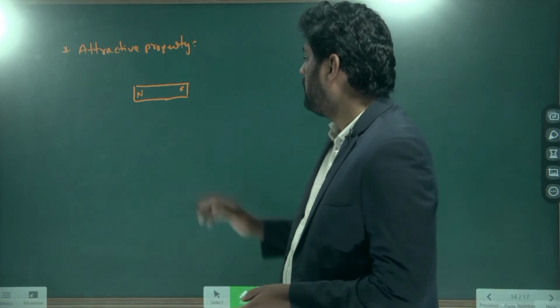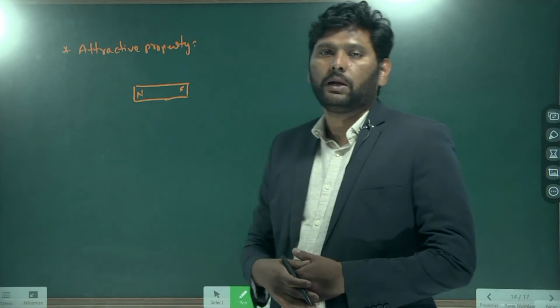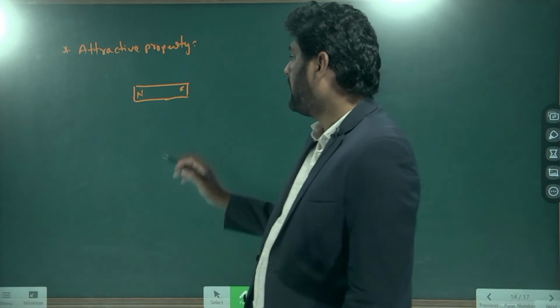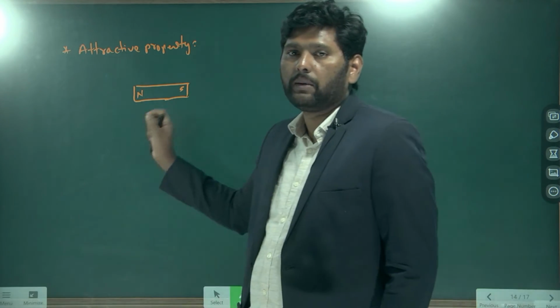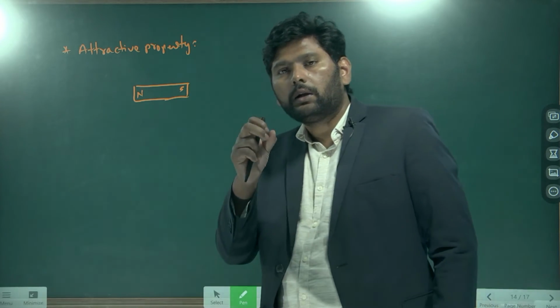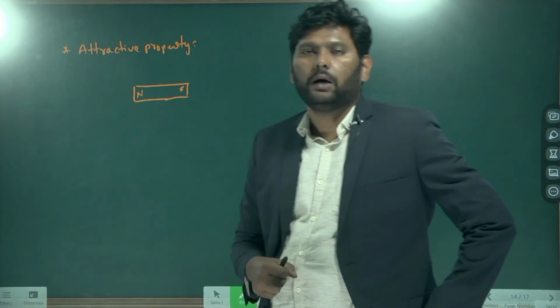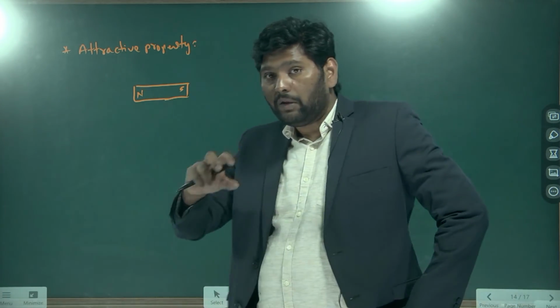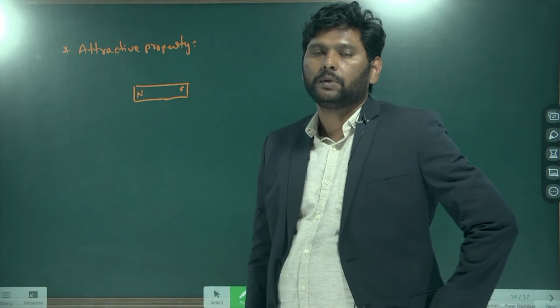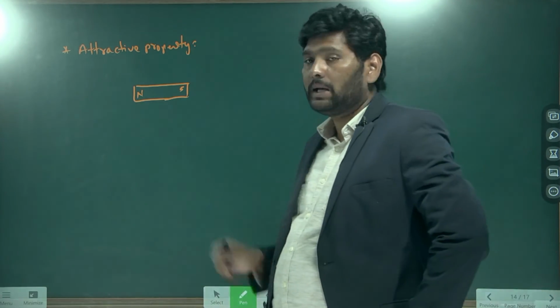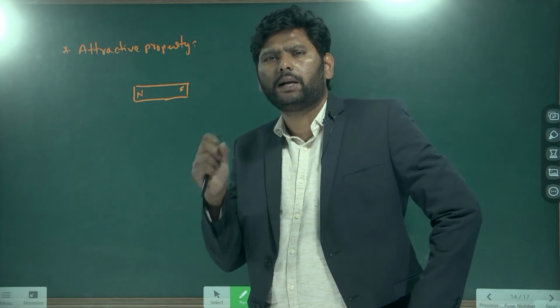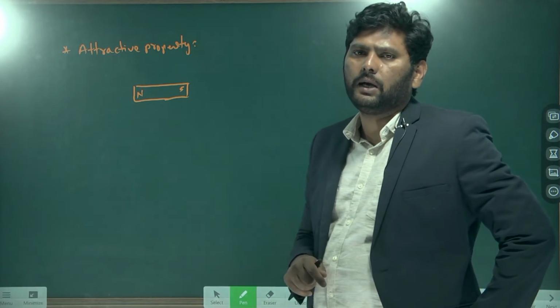For example, magnetic materials, the best example is what? Iron. If iron needles are kept near this bar magnet, the bar magnet will attract the iron needles, but it cannot repel them. It is always attracting the iron needles. Understand?